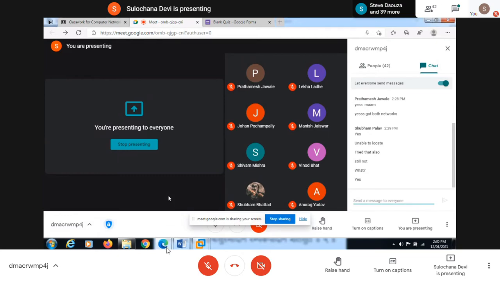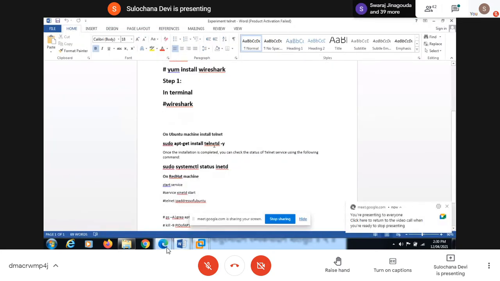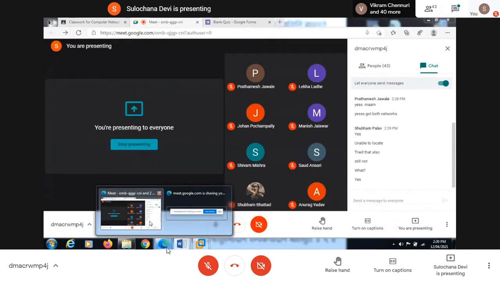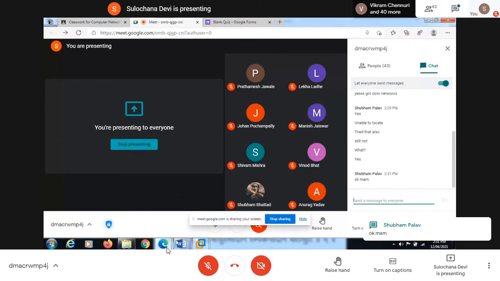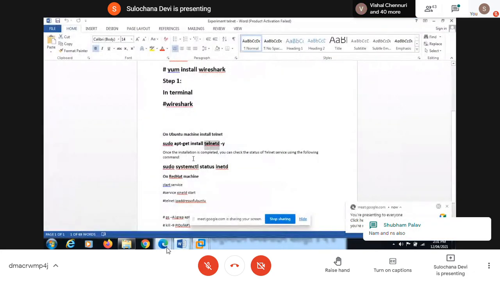If you are still not getting it, you can just Google search this package, telnetd, and you will get the telnetd package. Download it, and when you double click on it, it will start installing automatically. So you can try that way if it is not working through this command. If your machine is the latest, then just give only this command: apt install telnetd -y. Sudo is required only if you're on the dollar prompt. If you're on the hash prompt, then sudo is not required.